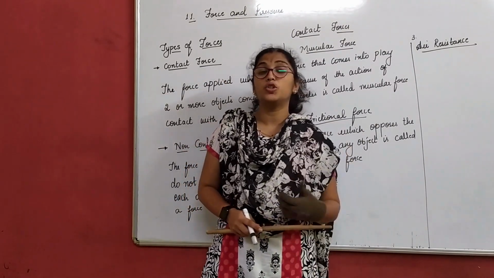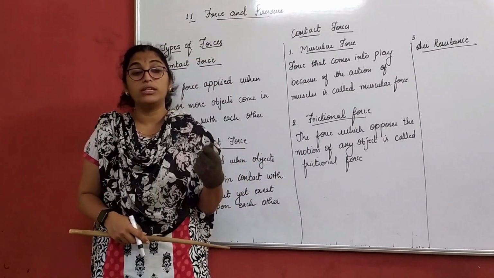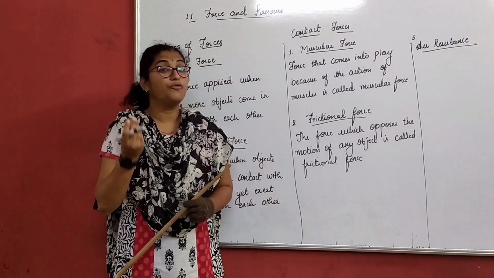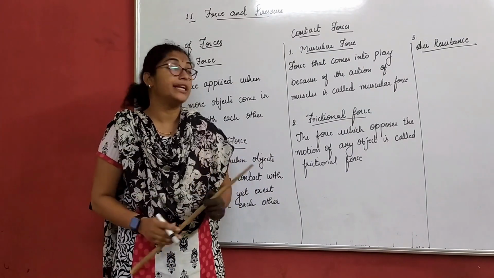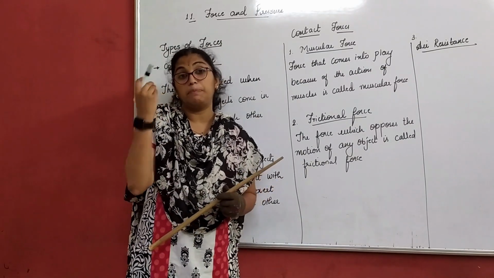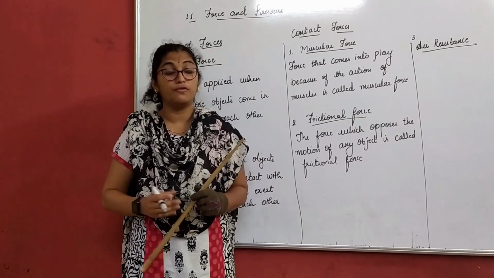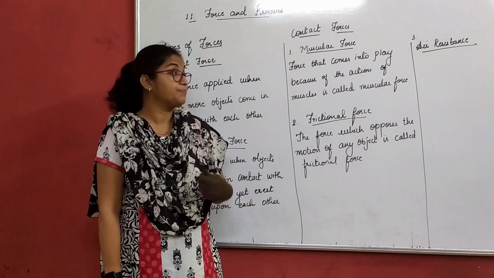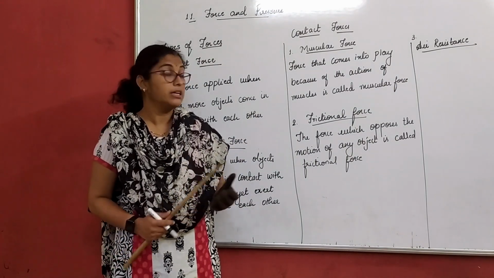We also understood the different effects of force: how force leads to a change in the shape, size and direction of the object, and how force can bring about both motion as well as rest to an object. Magnitude of force is so important, and it tells us the direction of the force. Magnitude is nothing but a number or a measure. So we understood these effects of force, right?